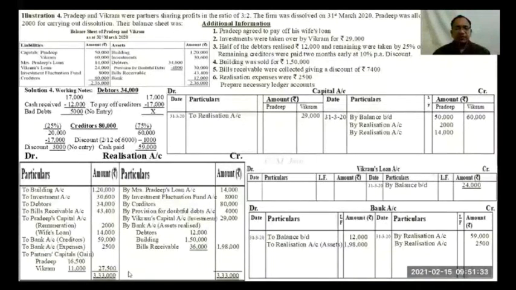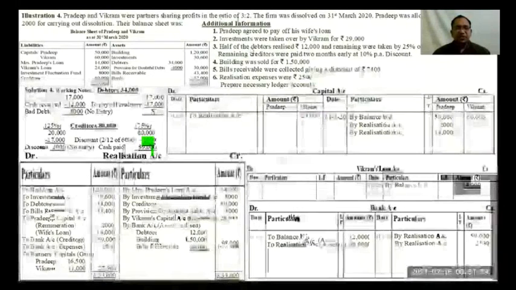So it will be transferred to partners' capitals in their profit sharing ratio, which is 3:2.